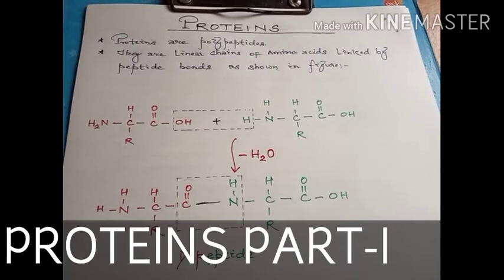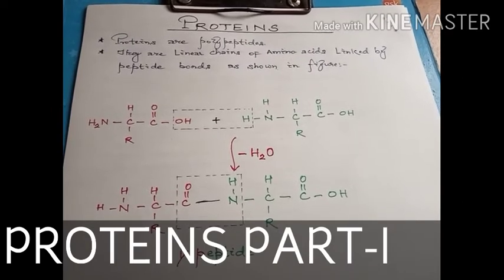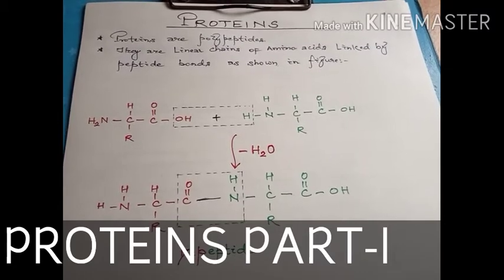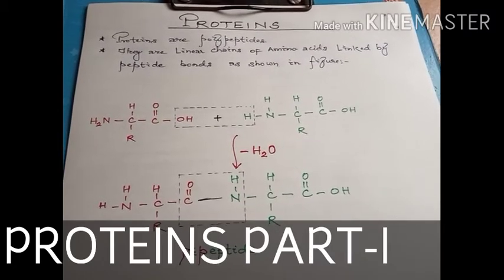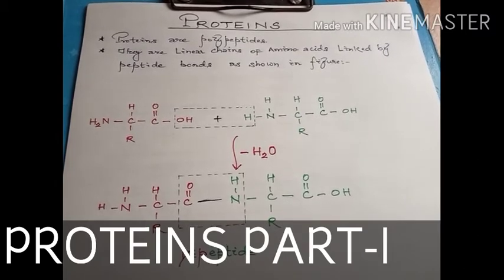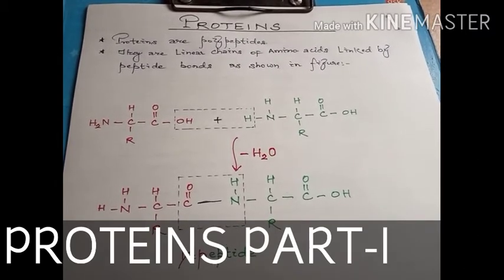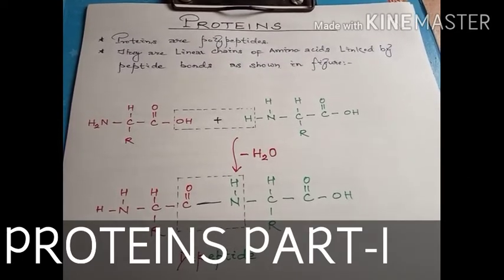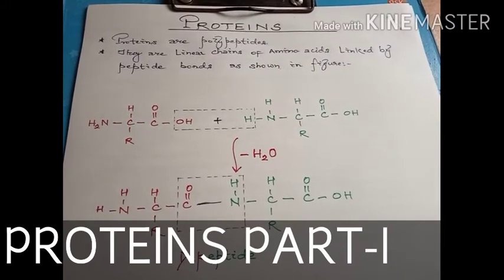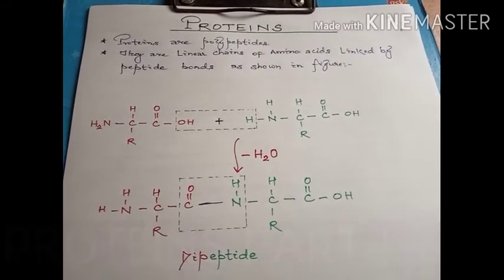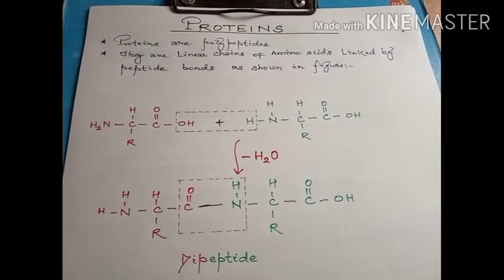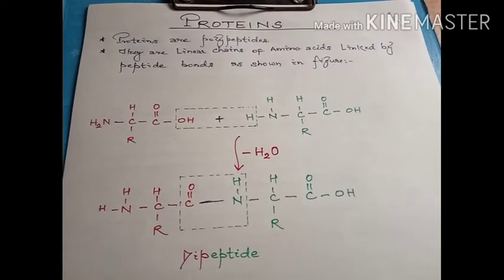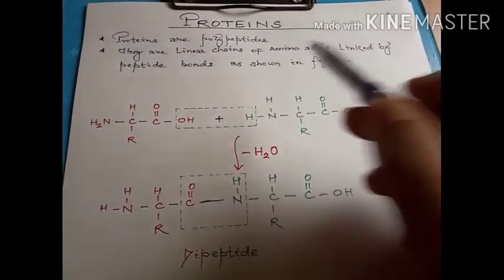In the previous class, we discussed the amino acids, the basic structure, and the special functional groups present within them. There we discussed that these amino acids are the monomers, and by the bonding of these monomers, polymer units are formed. And these polymers of the monomer units, which are the amino acids, form a complex structure which are called proteins.